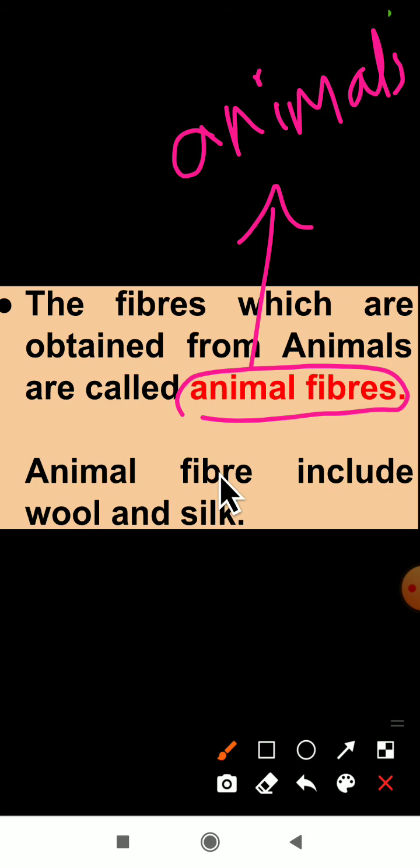Animal fibers include wool and silk. We get wool from the hair of a sheep, goat and rabbit. We get silk from silkworms. Silkworms are also one kind of animal.